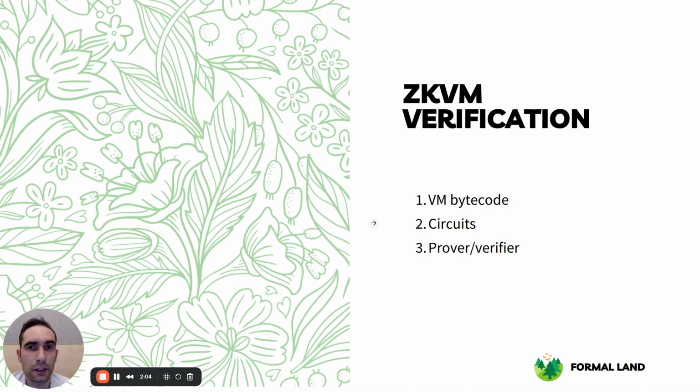This part is rather challenging today to verify. Then there is the circuits part. This is the part we will be focusing on. It's how the ZKVM are implementing normal VM using polynomial equations. And the last part is the couple of prover and verifier that we are not covering.